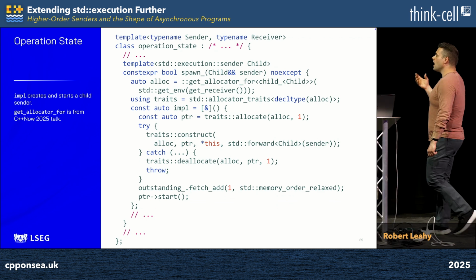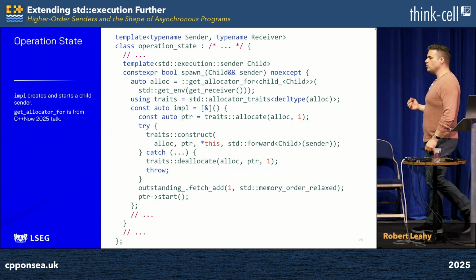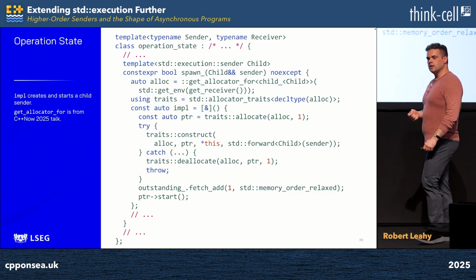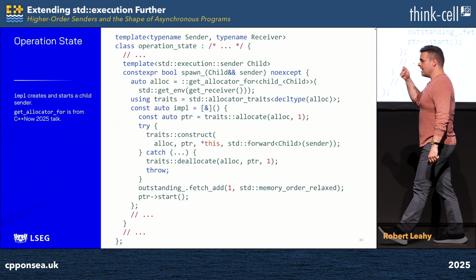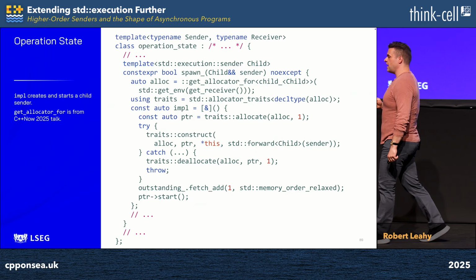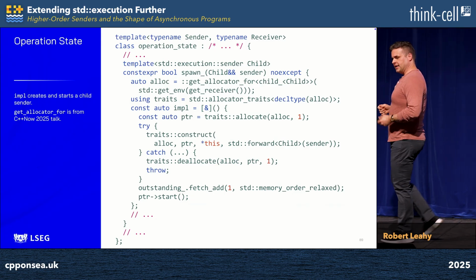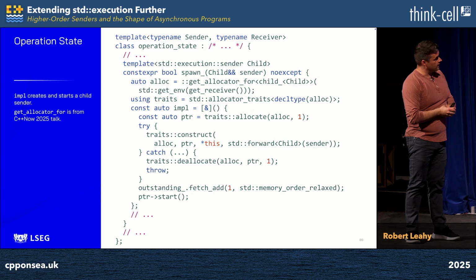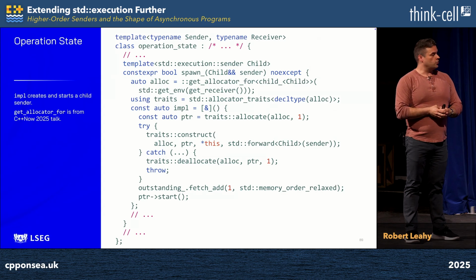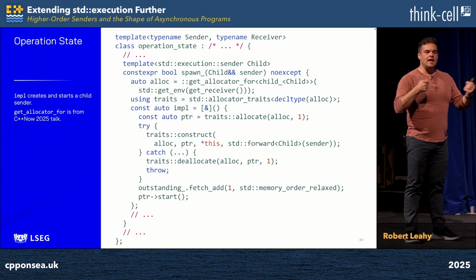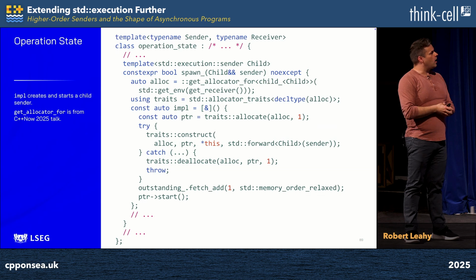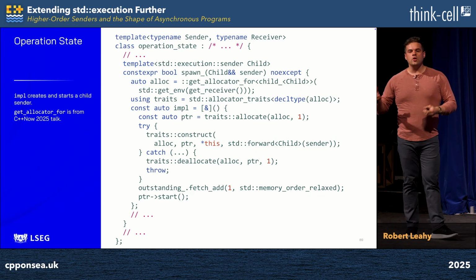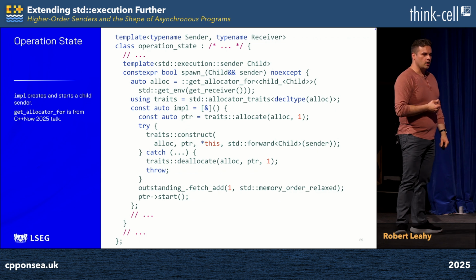Inside of impl, I do the needful song and dance to actually allocate memory and create an object in that storage with an allocator. Notice that if I manage to allocate the memory and then an exception is thrown constructing the child state, I catch that exception and I deallocate the memory before rethrowing. Rest assured, of course, the child state we'll see later is constructible in exactly this way. If I succeed in both allocating and constructing the child state, I proceed at the bottom of the lambda, I add 1 to the count of outstanding operations, and then I ask that child operation to start making forward progress.